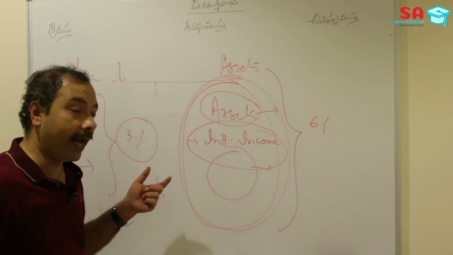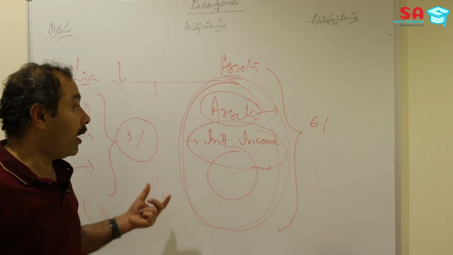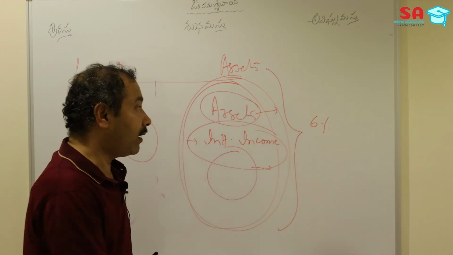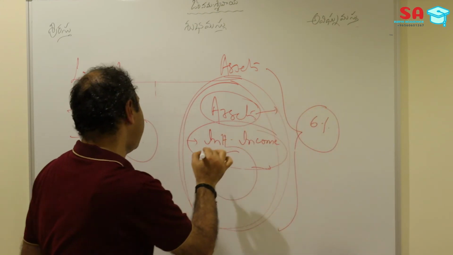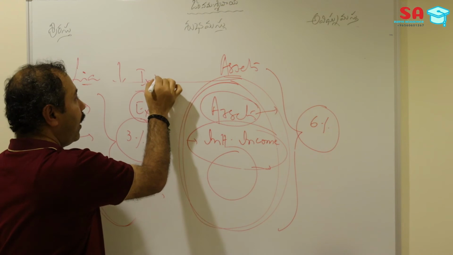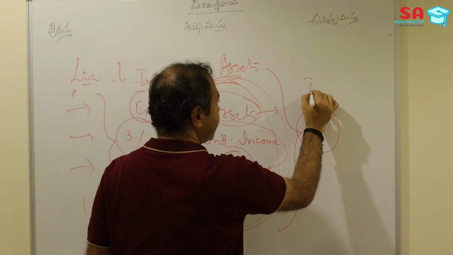So the bank is raising funds at 3% and generating returns of up to 6%. This is the income and this is the expense, which we call the interest income and the interest expenses.